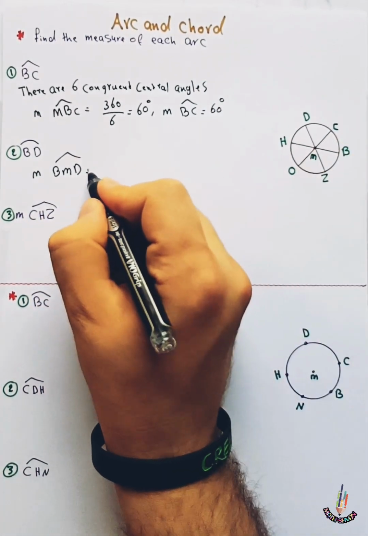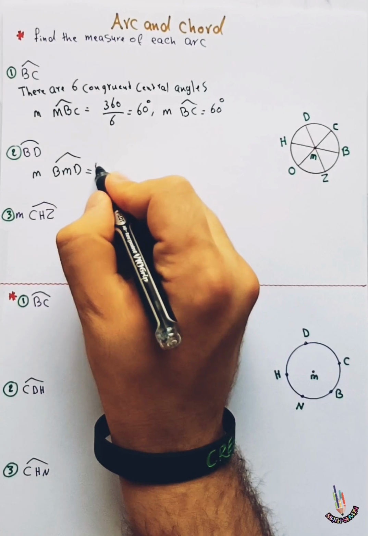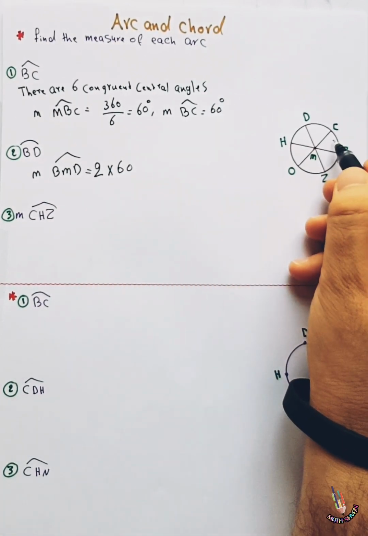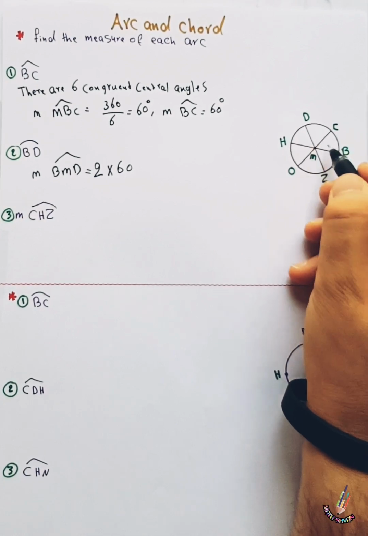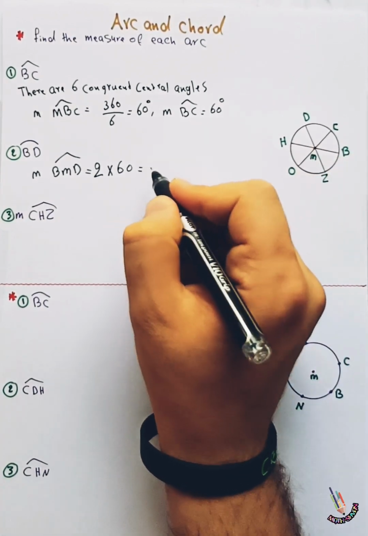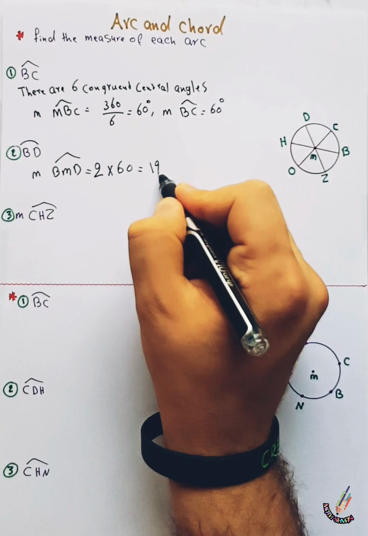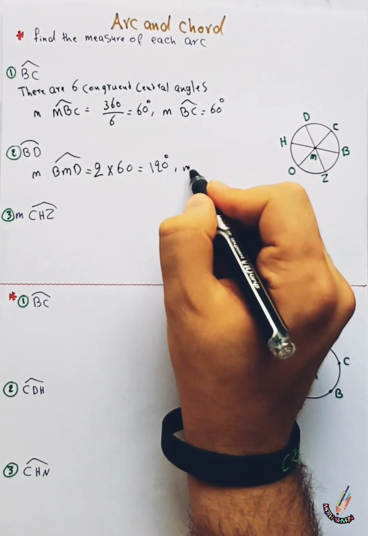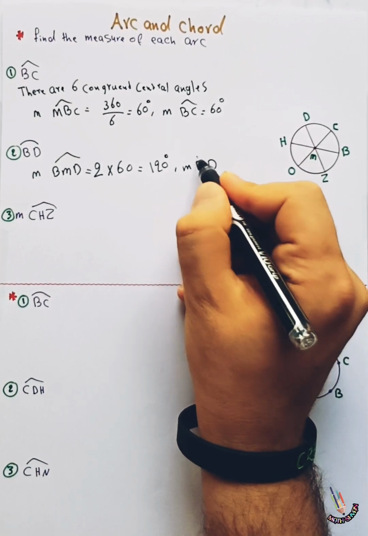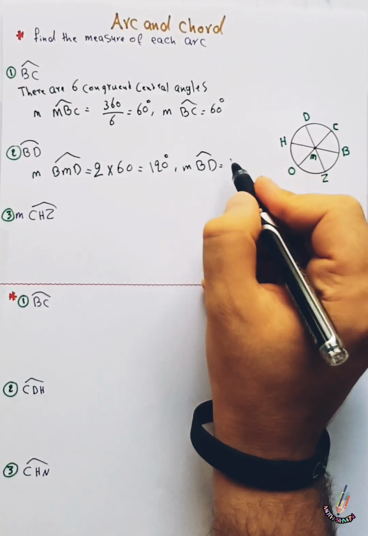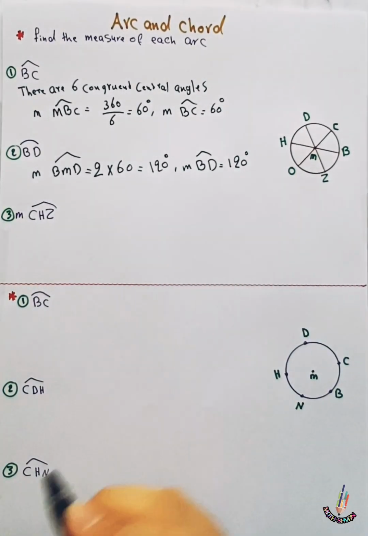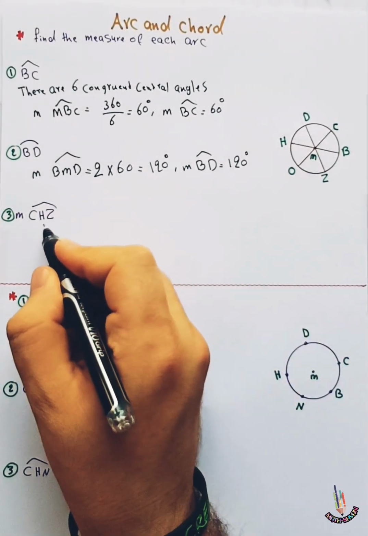BMD is equal to 2 times 60 because we have 2 equal parts or 2 central angles. 2 times 60 equals 120. So the measure of BD equals 120 degrees.